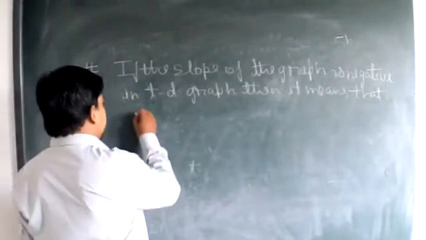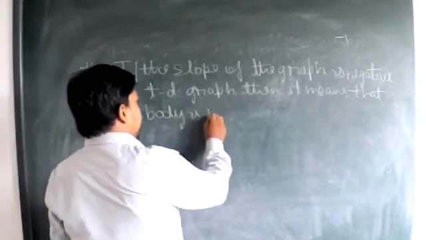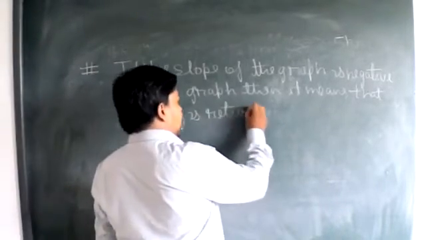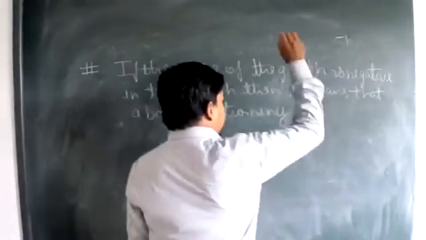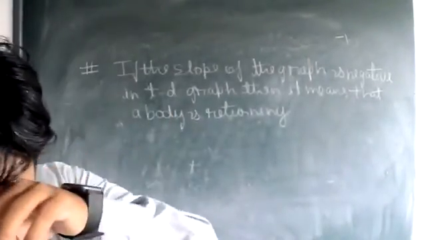It means that our body is returning. This is the third characteristic that we may observe.